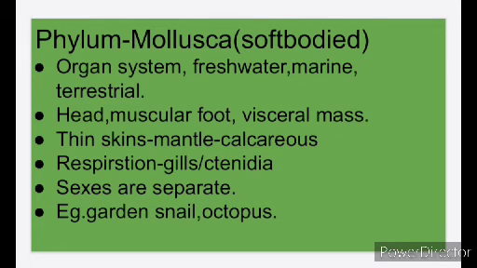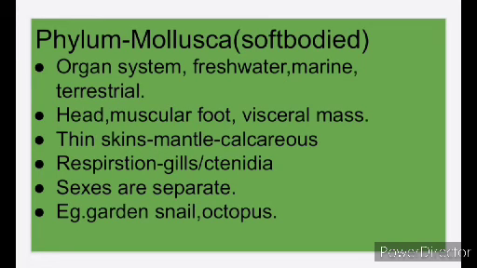Okay. Next, phylum Mollusca. These are soft bodied animals. Here also the level of organization is organ system. Freshwater habitat, marine and terrestrial also we can see. Terrestrial means land. The body is divided into 3 regions: head, muscular foot and visceral mass. Muscular foot helps with what? Locomotion, moving from one place to another.